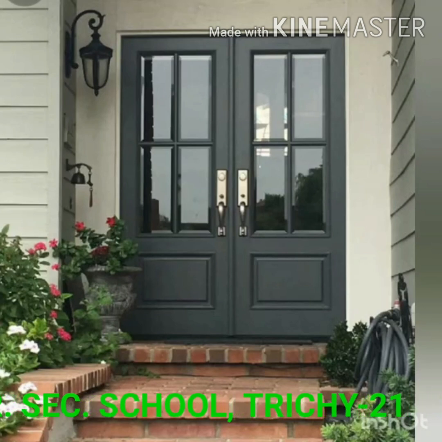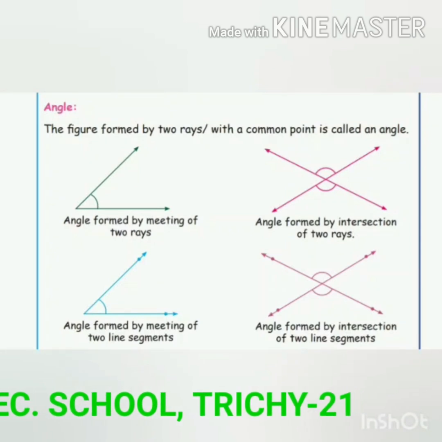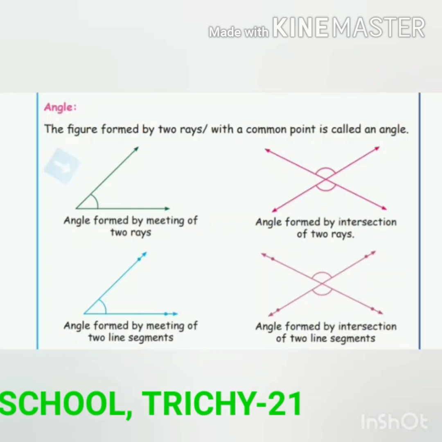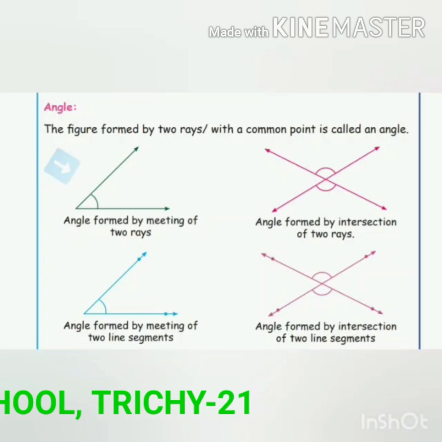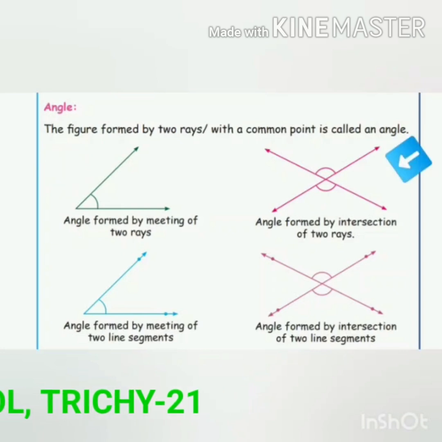Now let us see some formation of angles. First one is angle formed by meeting of two rays. Next, second one, angle formed by intersection of two rays.